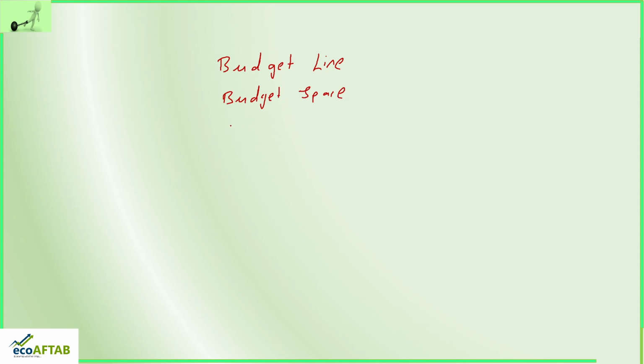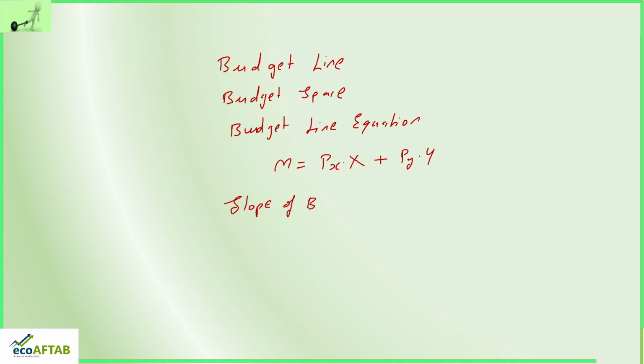We got to know the budget line equation, which is M is equal to Px into X plus Py into Y. This is our budget line equation, and we understood the slope of budget line, and that is Px by Py.